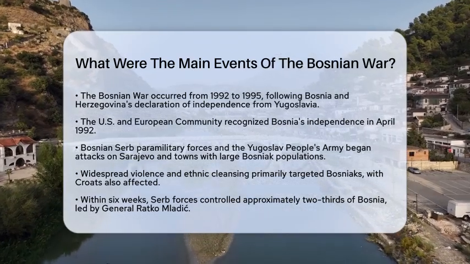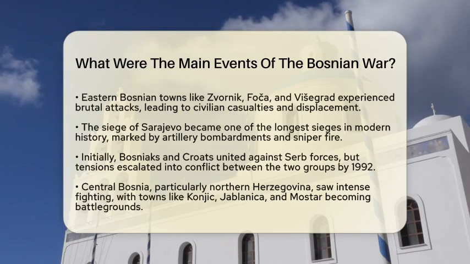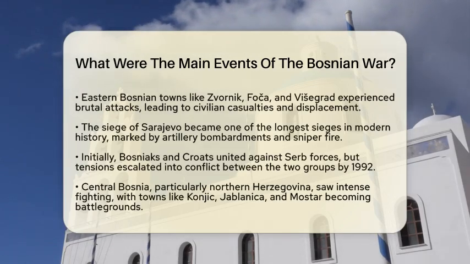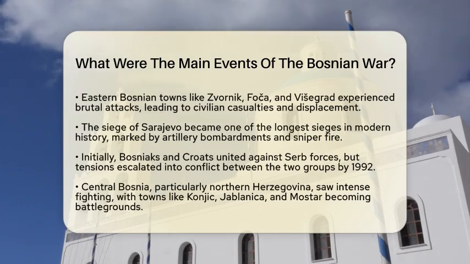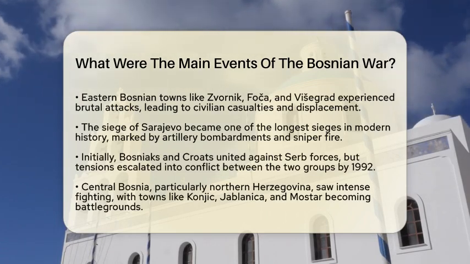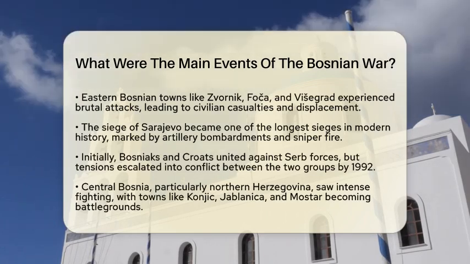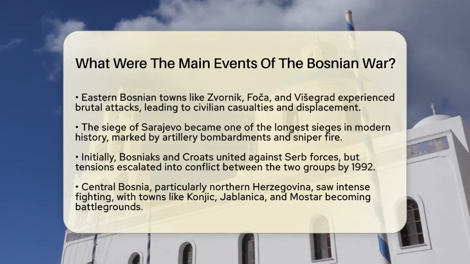As the war progressed, many eastern Bosnian towns like Zvornik, Foča, and Visegrad faced brutal attacks. Civilians, especially Bosniaks, were expelled or killed. The siege of Sarajevo became one of the longest in modern history. The city suffered from constant artillery bombardments and sniper attacks, creating a dire humanitarian crisis.